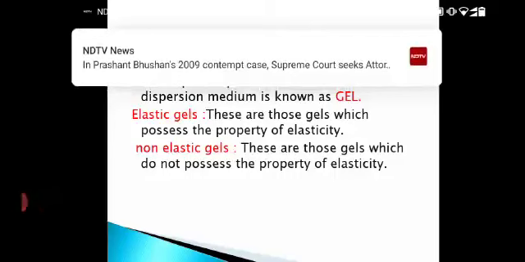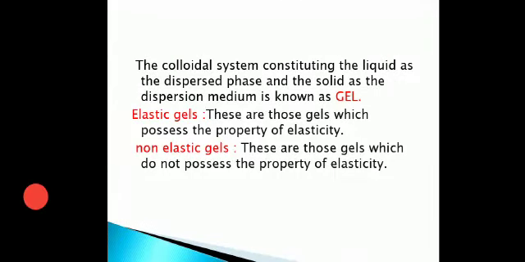So now next, what do you find? The examples, as I said, are ferric hydroxide and cheese. Then there is agar-agar, they are coming under it. Some gum also comes under it. They are also gels, we can say that. Now there are two types of gel, elastic gel and non-elastic gel.